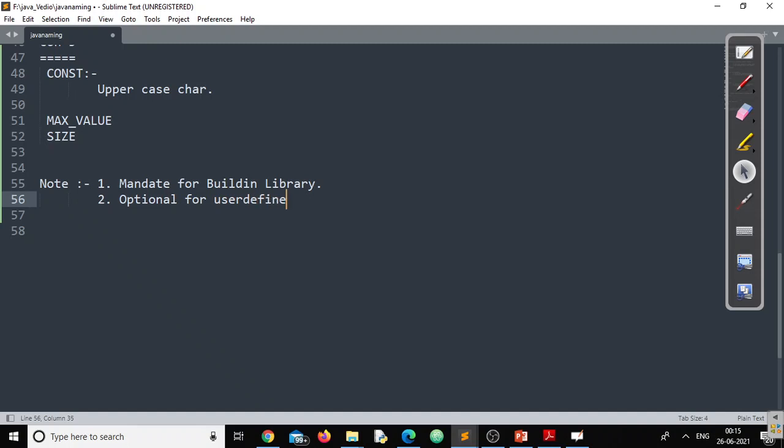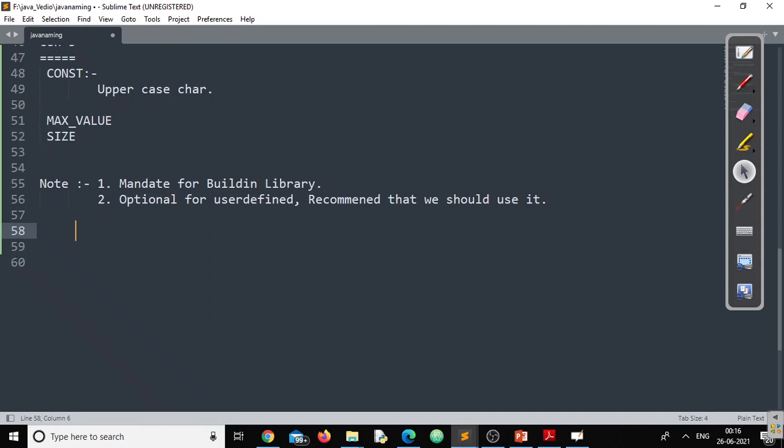While we are creating interfaces, classes, or variables, there is no mandate that you should use all that, but it is always recommended that we should use it. We should use it because since we are learning Java, after a few days we'll be working with Java.